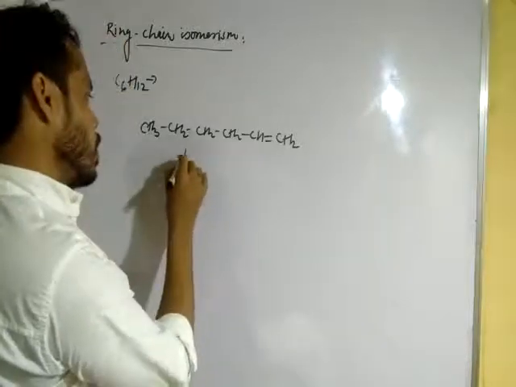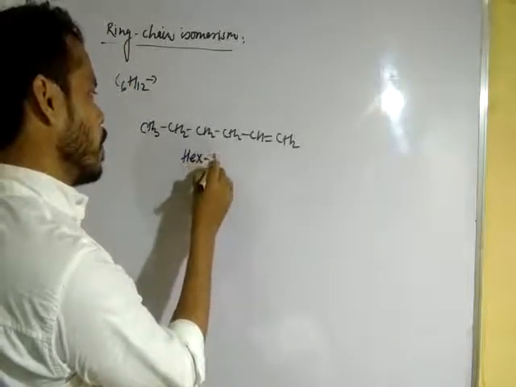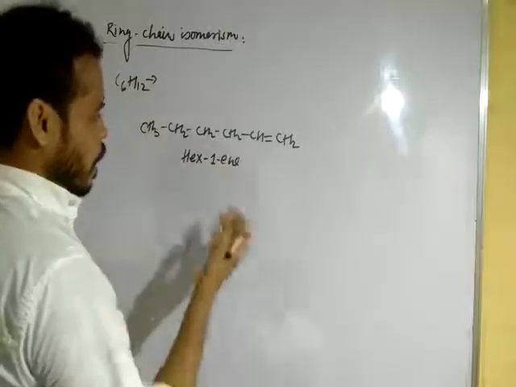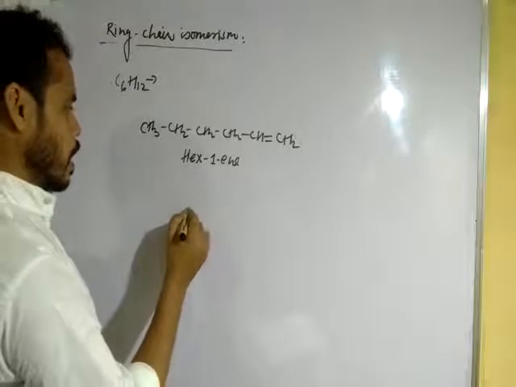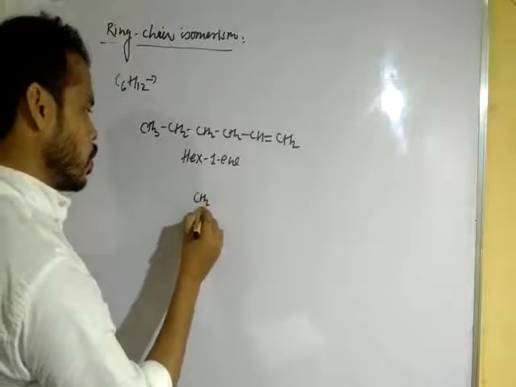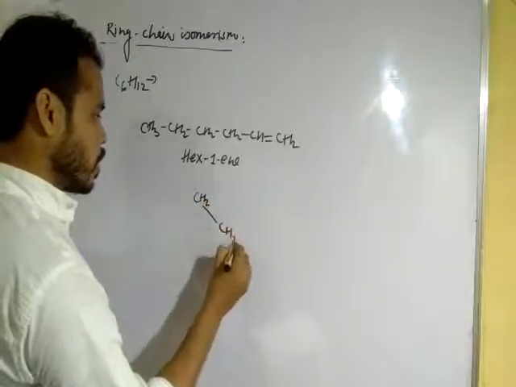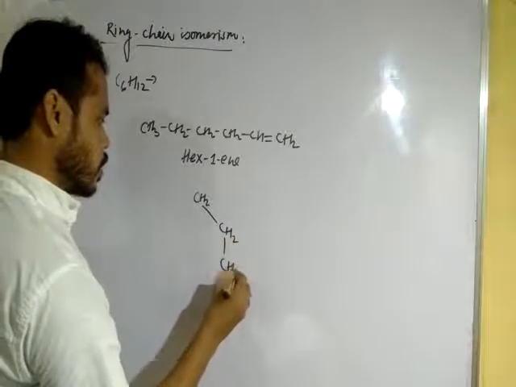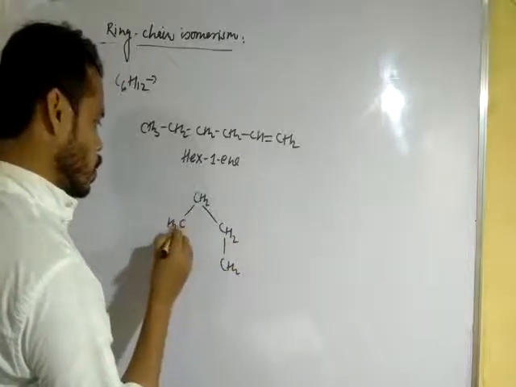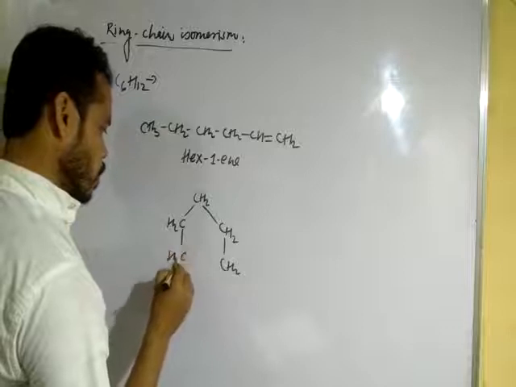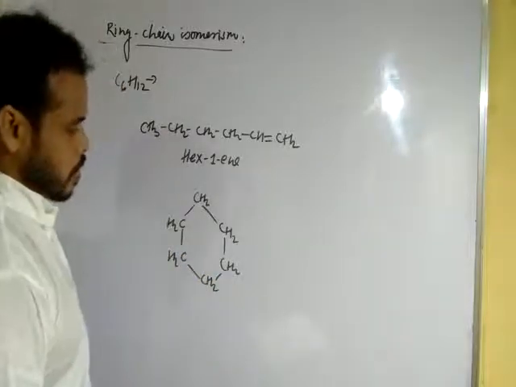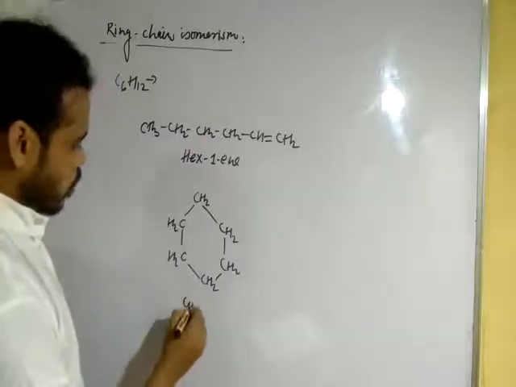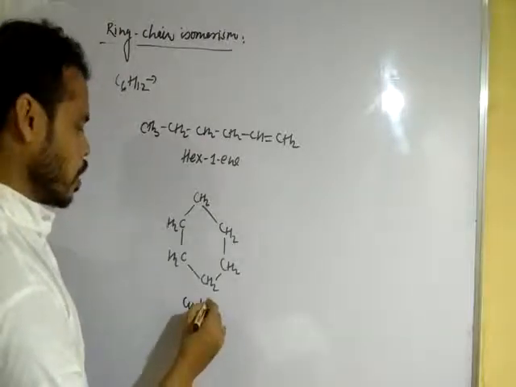The name of this compound is hex-1-ene. In cyclic form it forms other types of structure, like CH2, CH2, CH2, CH2, CH2, CH2 in a ring. This is known as cyclohexane.